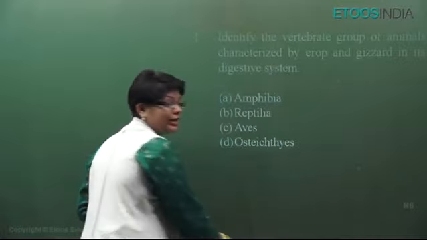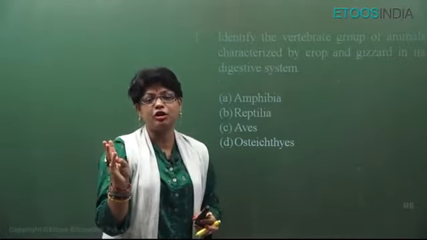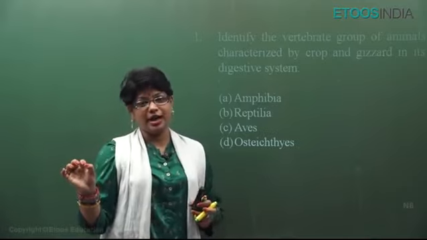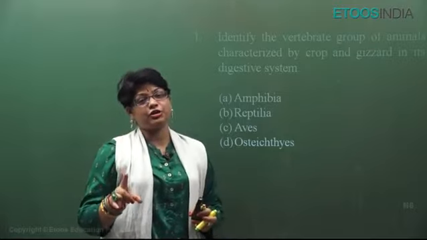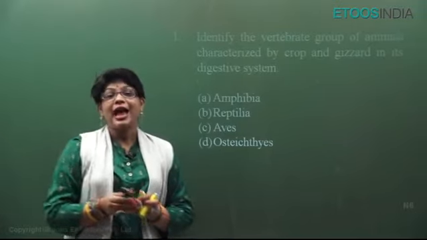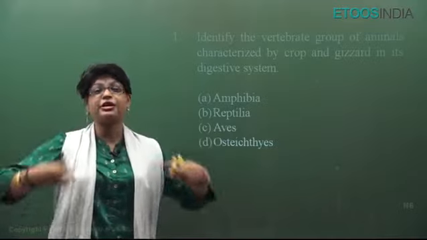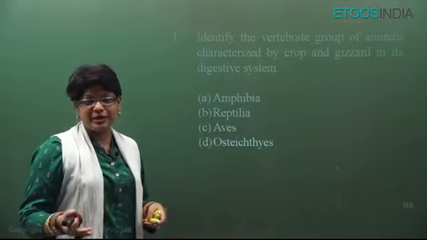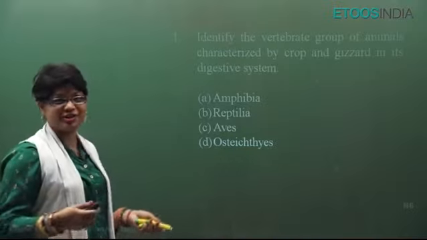Scales are absent only in amphibians. Fishes have scales, dermal scales. Reptiles have epidermal scales, a lot of scales. Birds have some epidermal scales on their hind limbs. But amphibians are totally scaleless except Ichthyophis or Gymnophiona, which is a limbless amphibian, all right. Amphibian skin is very, very moist, with a lot of cutaneous mucus glands because they have to respire by skin. Whereas bird skin is dry except for oil preen glands. Reptile skin is totally dry, cornified. So like this the question comes.